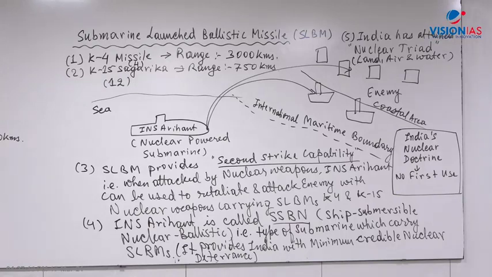Yes, nuclear weapons can destroy the whole country. Today it is capable. We can destroy an entire country with a nuclear bomb. All right, so now look here. What comes here when you talk about naval systems? The naval system in India carries different types of warships, then sonar systems, sound navigation ranging systems, then torpedo systems, we are carrying missiles also, and then we have submarines also. Now let us discuss the naval systems of India.